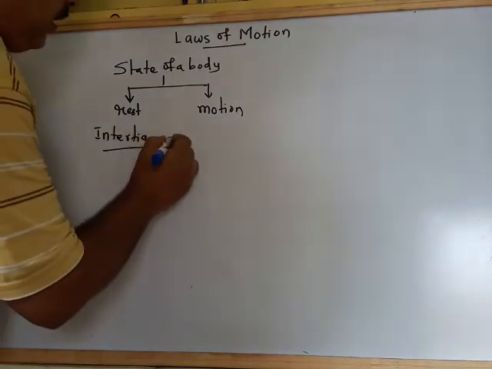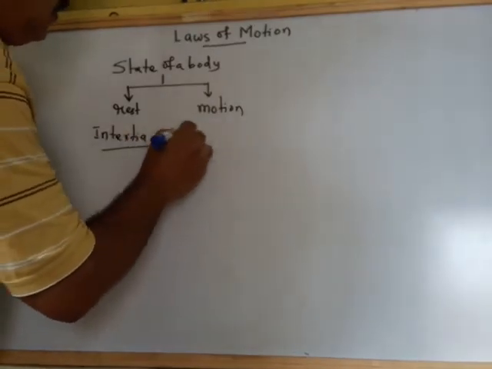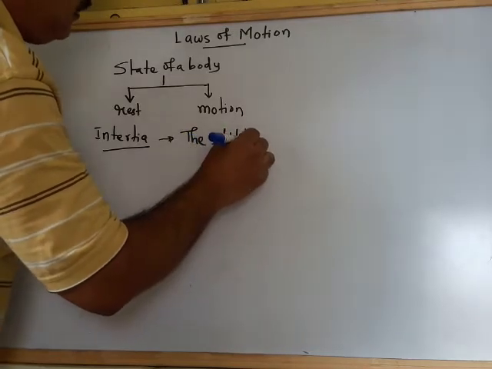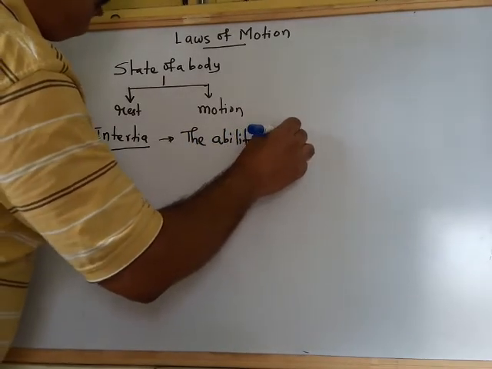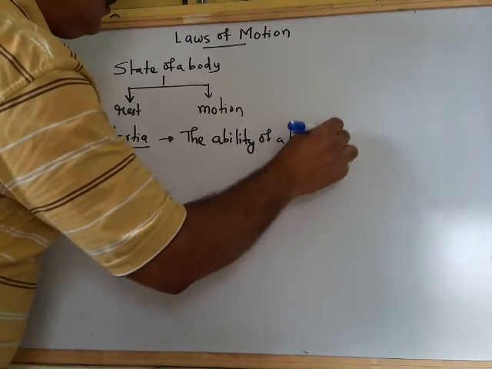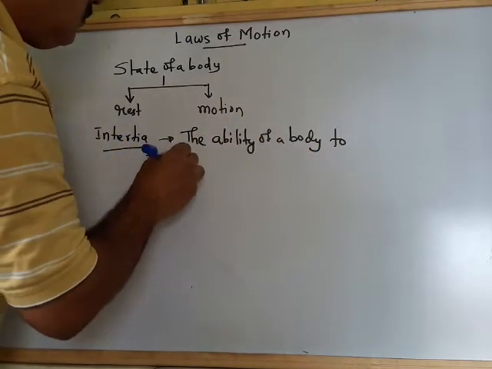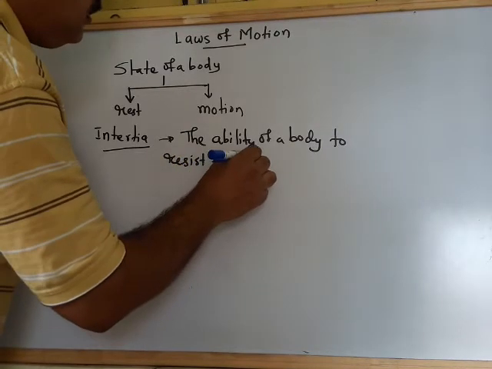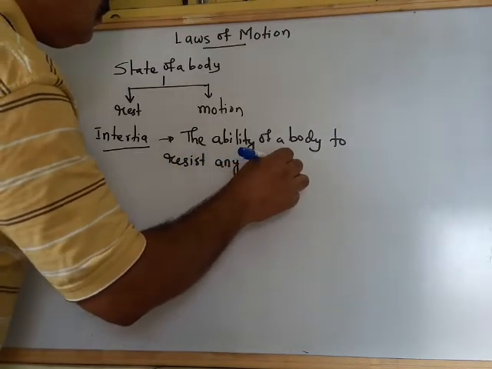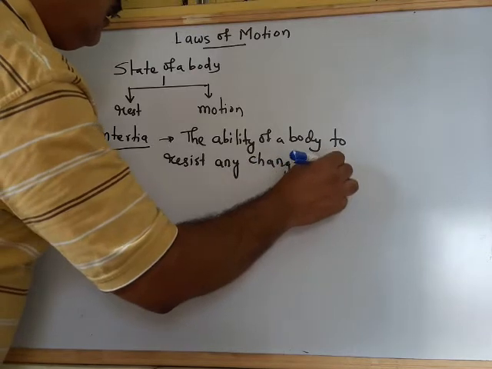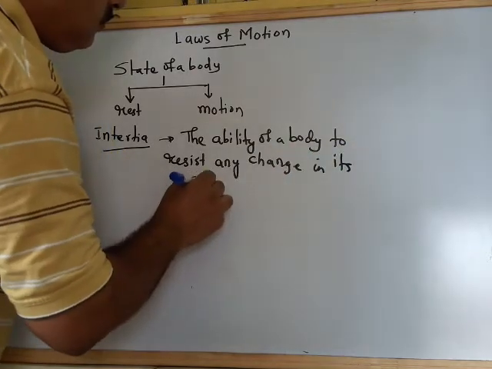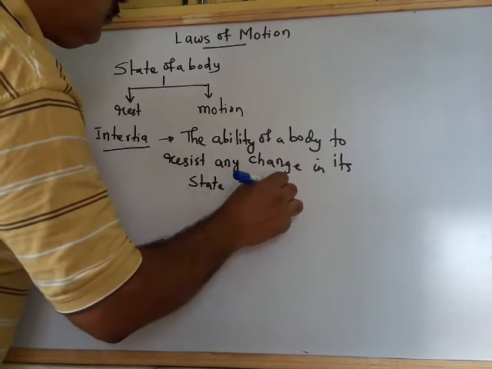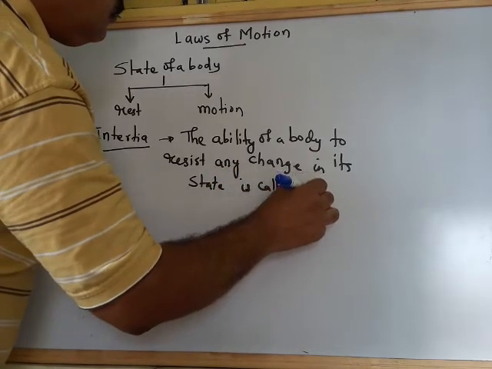So you can write the definition that the ability of a body to resist any change in its state is called inertia.